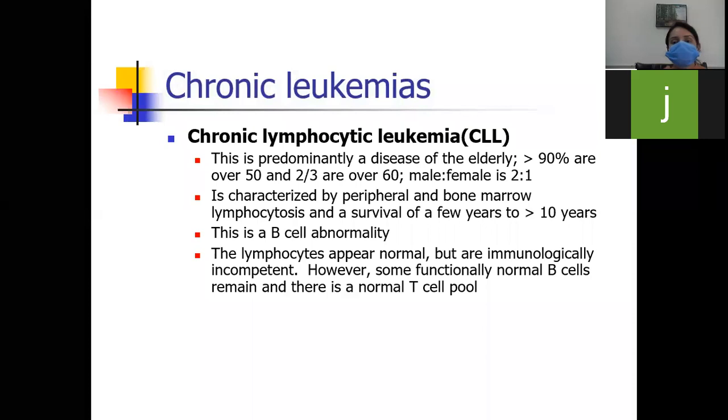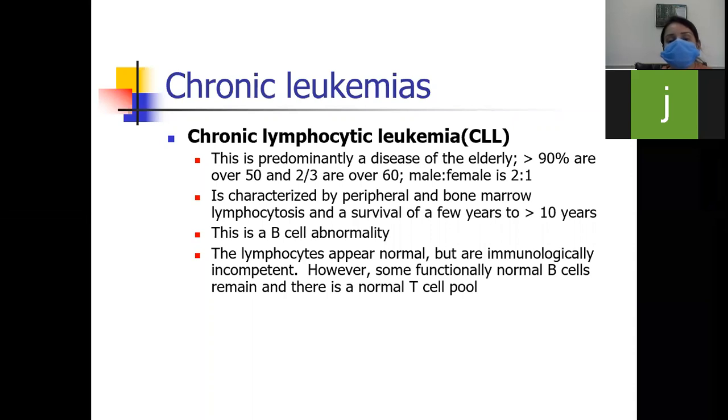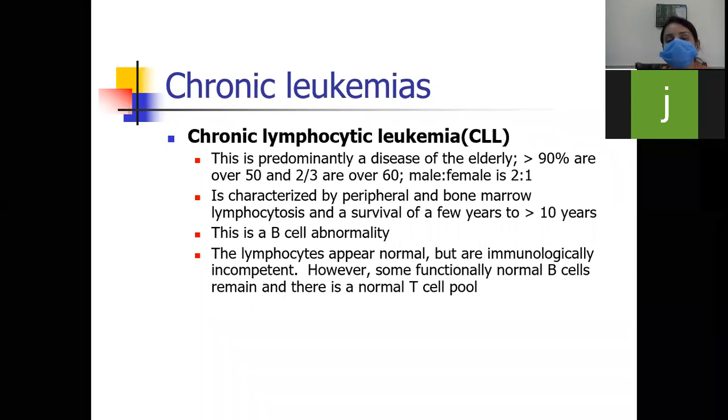So the next chronic leukemia is CLL, which we call chronic lymphocytic leukemia. This is prominently a disease of the elderly. It occurs in old people. More than 90% are over 50 years, and 2/3 of the patients are over 60 years. The male to female ratio is 2:1. It is characterized by peripheral and bone marrow lymphocytosis and a survival of a few years to 10 years.